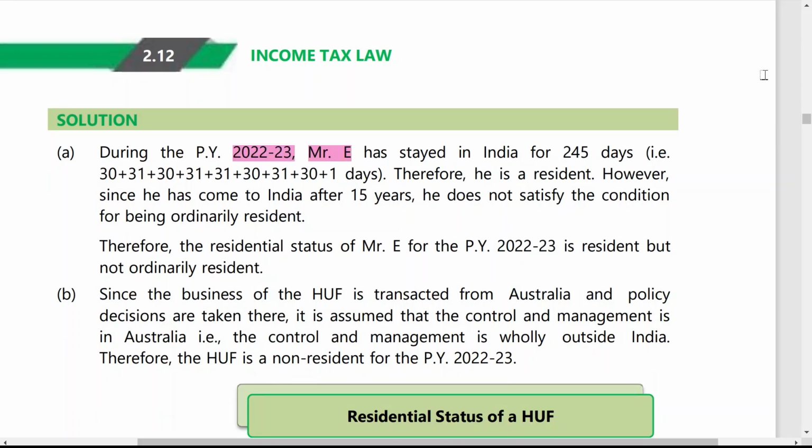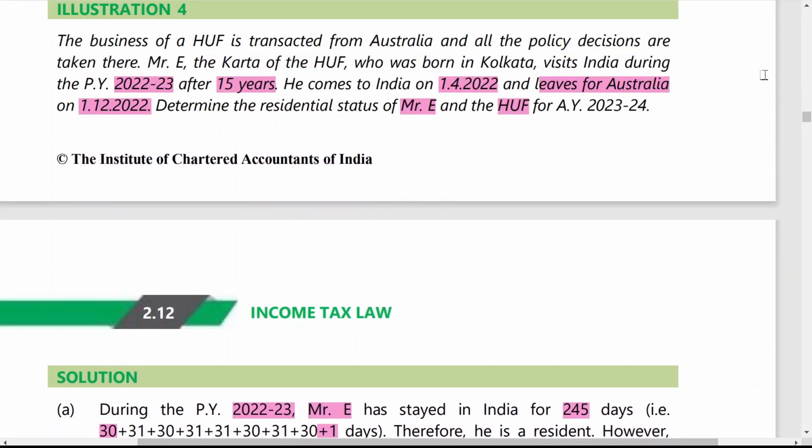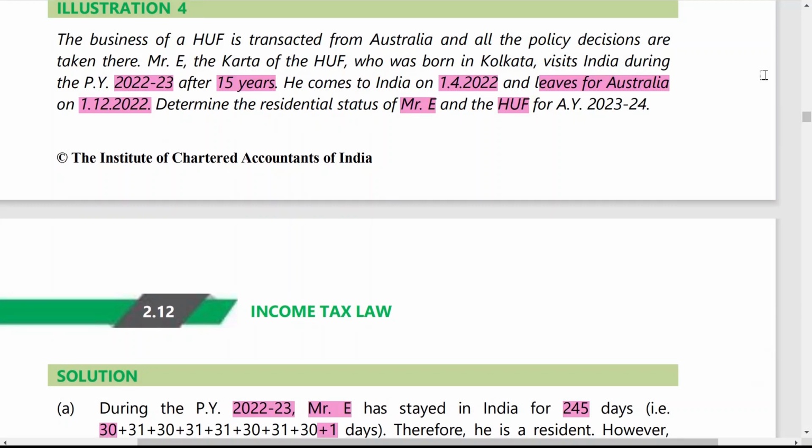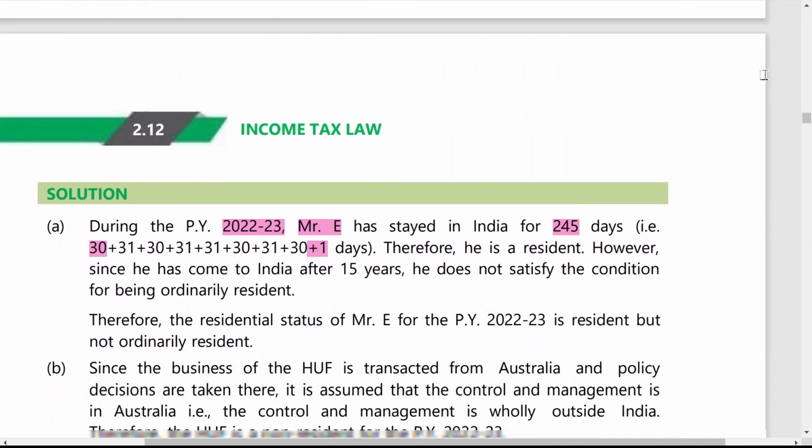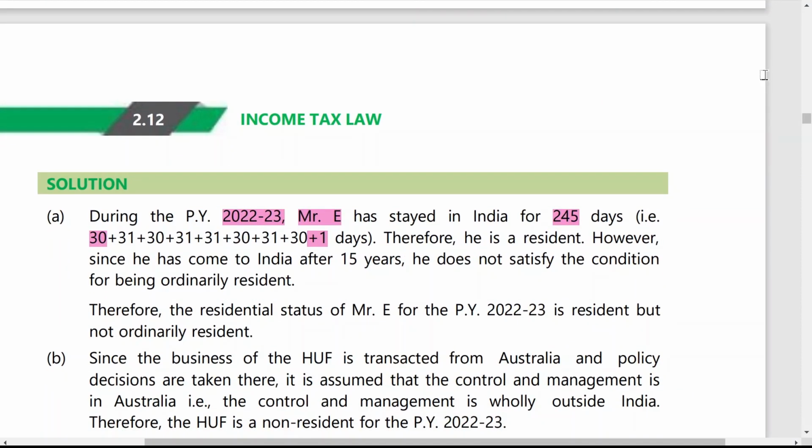E has stayed in India for 245 days. That is how this 245 days comes. He comes on 1st April, so 30 days for April, and then May, June, July, August, September, October, November, and December. He goes to Australia on 1st of December, so the day of departure is to be considered. If you total these days, you will get 245 days. Therefore, he is a resident.